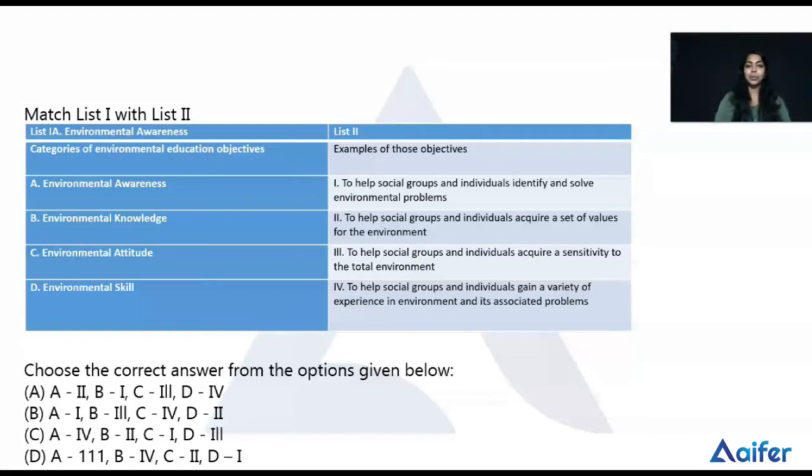So here environmental knowledge is connected with the first option, to help social groups and individuals identify and solve environmental problems.